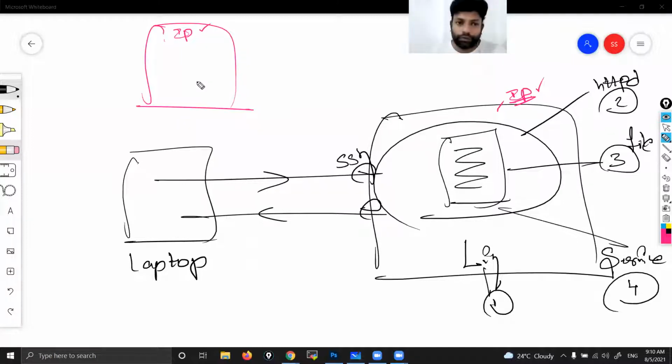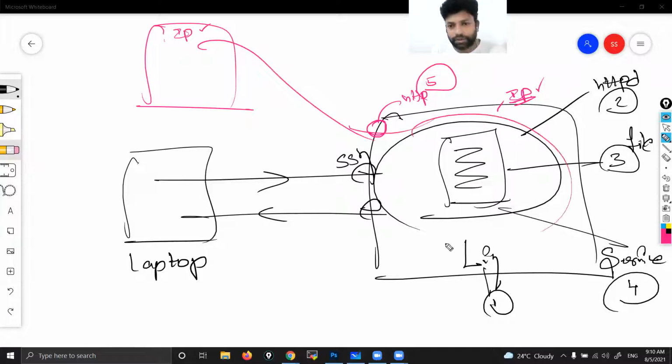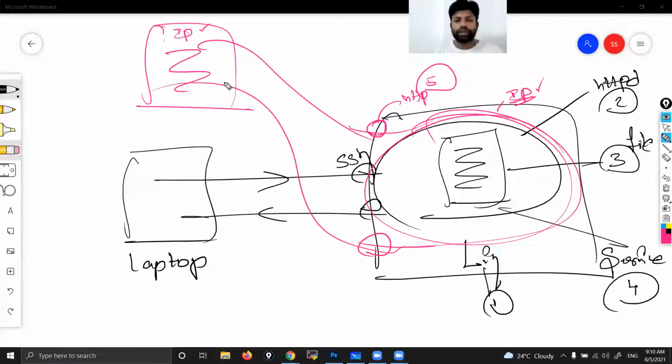For that, we did one more thing, the fifth step: we opened the HTTP port, so that your request entered my machine through the HTTP port, loaded the page, and went outside through the HTTP outbound port. Then you are able to access the website. So five things: launched instance, installed HTTPD package, created file, started service, opened HTTP port. Correct?